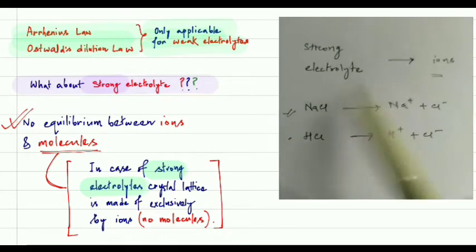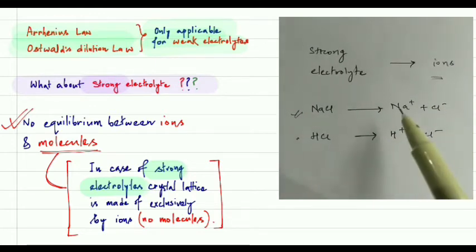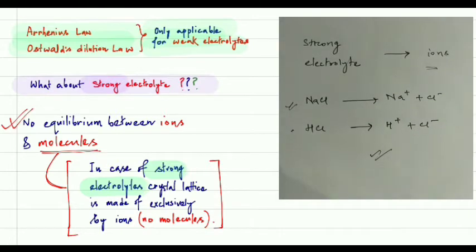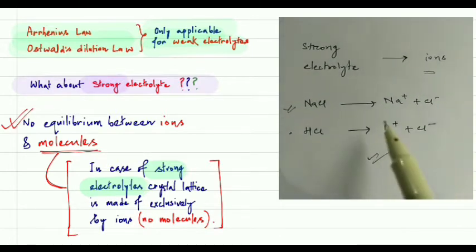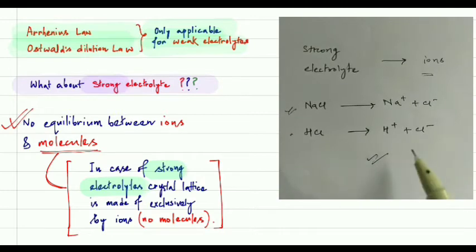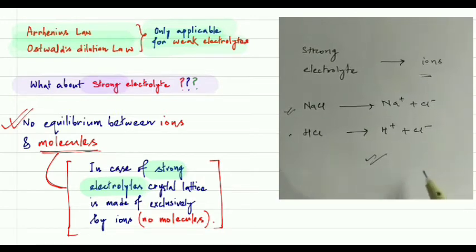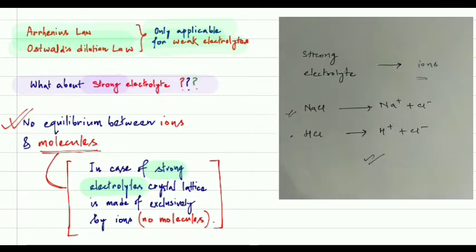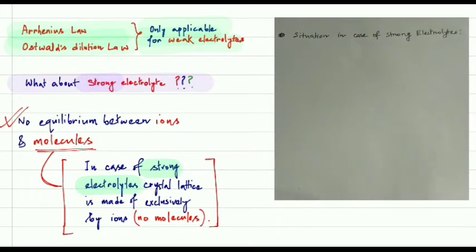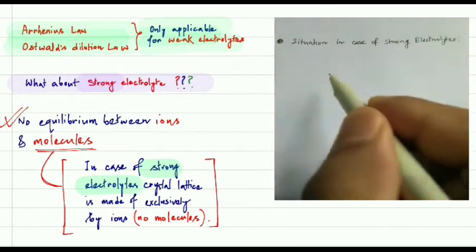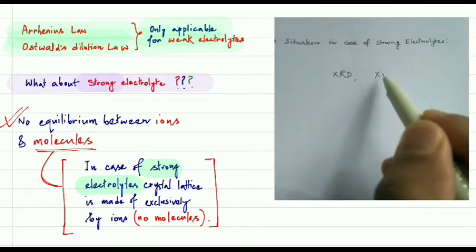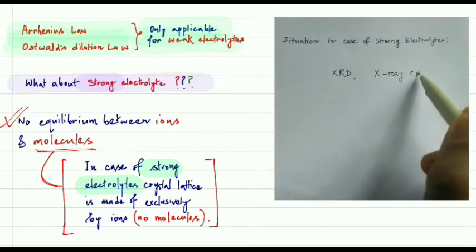So that's why we cannot use Arrhenius theory and Ostwald dilution law in the case of strong electrolytes. We can also understand this point from experimental evidence, which comes from X-ray crystallography data.